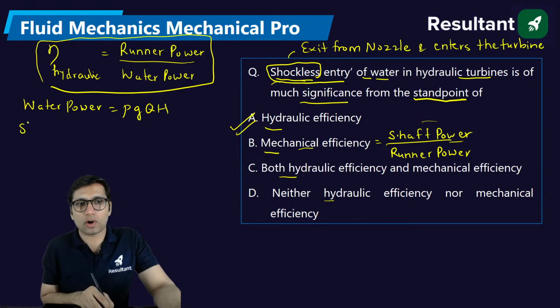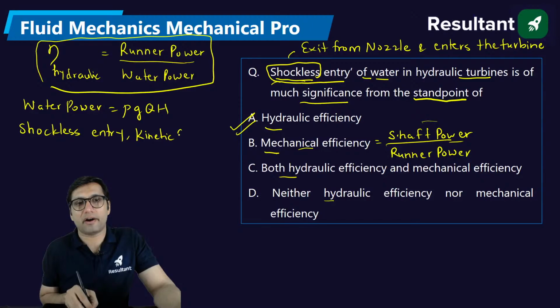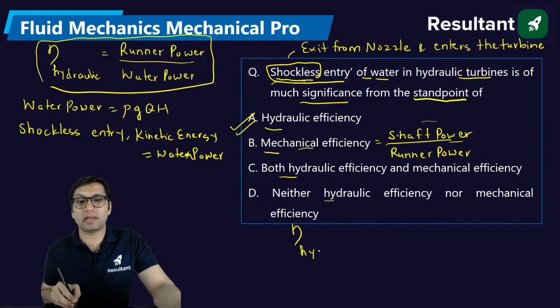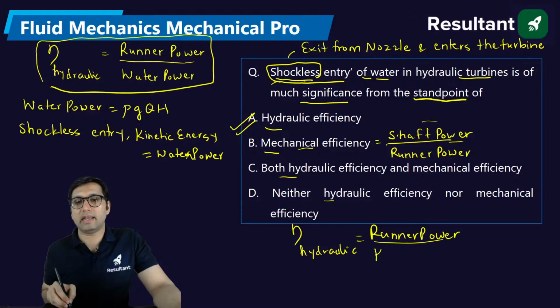But because of shockless entry, with no losses from the nozzle, the kinetic energy will be equal to water power. The power of the water will be directly equal to the kinetic energy. So hydraulic efficiency in that situation becomes runner power divided by kinetic energy per second.